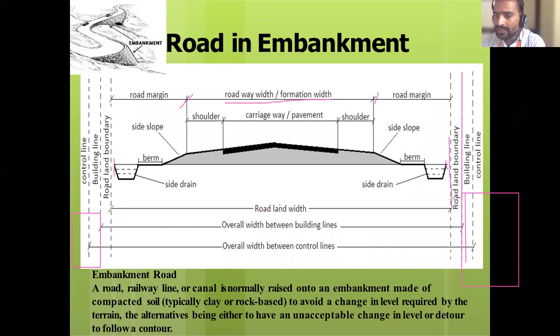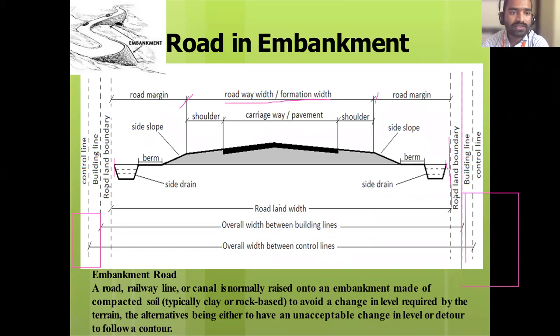See, first line is the road land boundary. Next line is your building line. Again, there will be one more line, that is the control line, from which you can construct your house. Control line. Are you getting the lines?